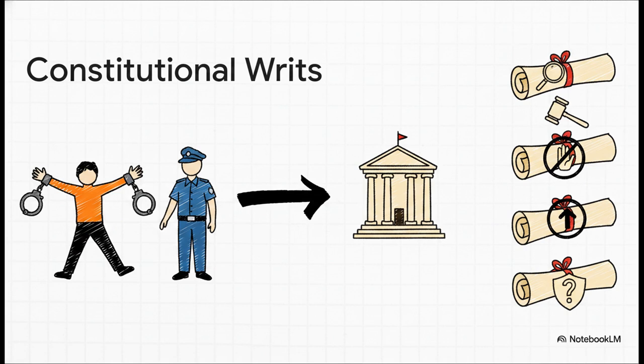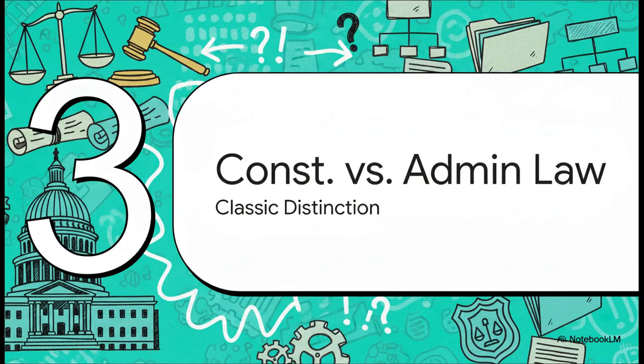The rule to remember? Because a private contract dispute between you and your neighbor would literally never invoke these special remedies, this scenario is strictly a matter of public law. Section 3. Constitutional versus administrative law.